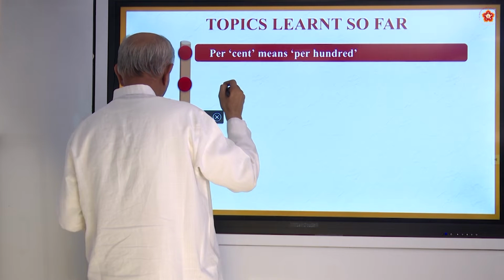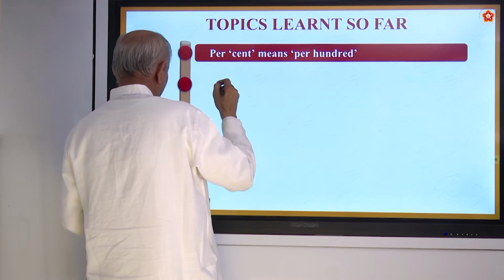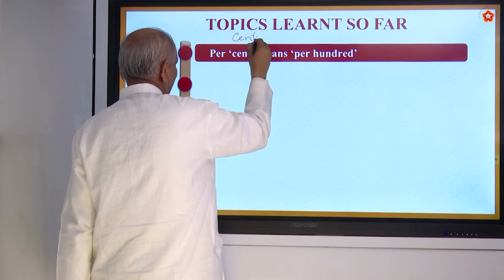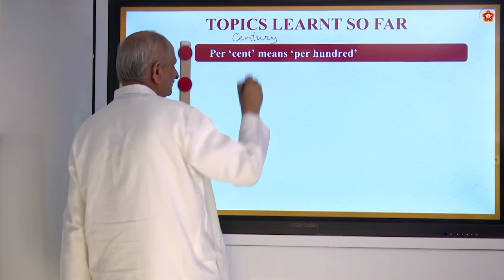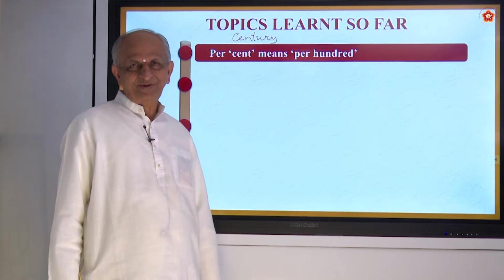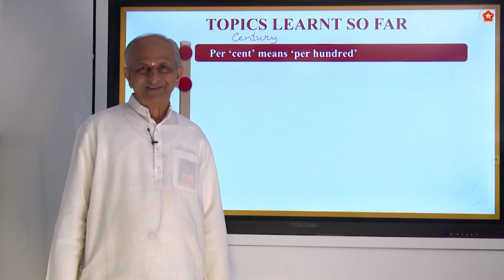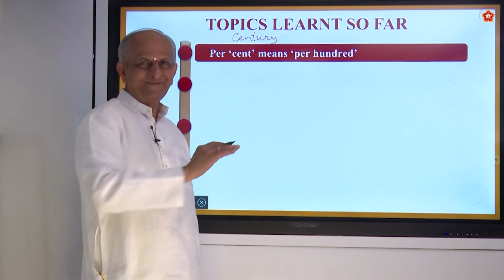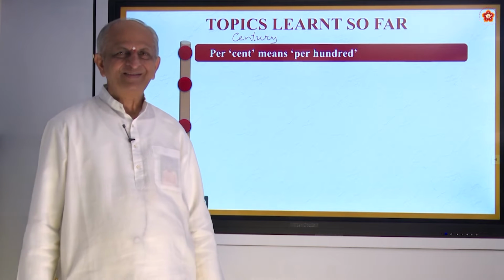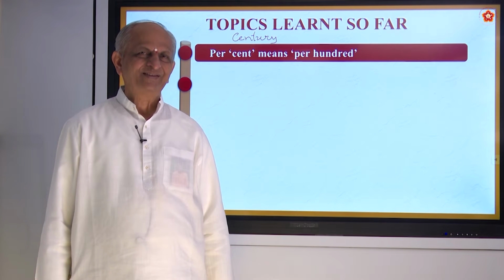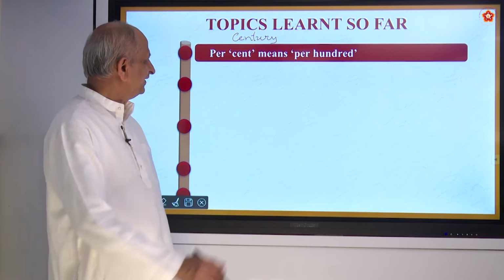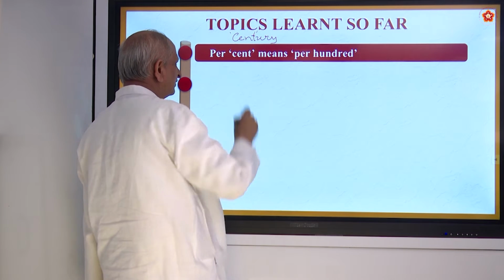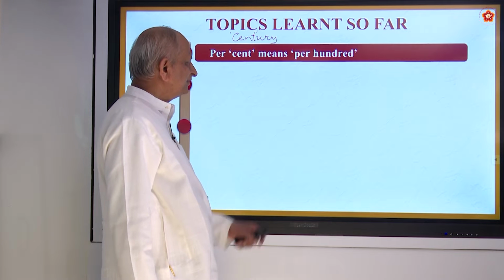Century means 100. So if a person gets 100, we call it a century, and they will sweep the bat, right? You have seen that. The word cent here is of Greek origin, which means per 100.